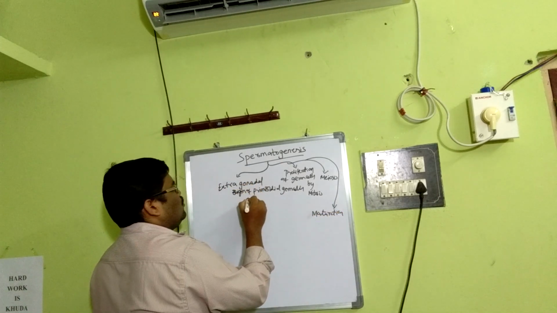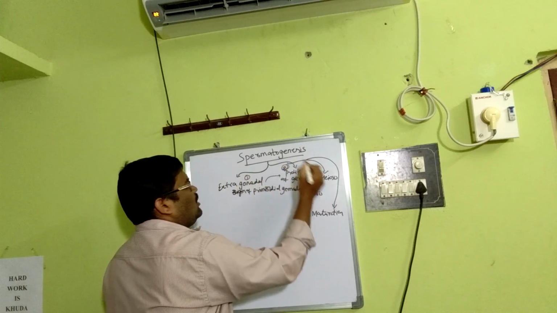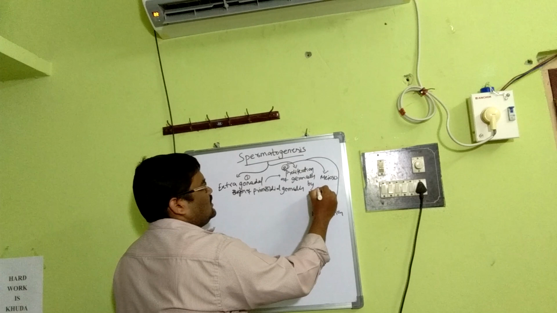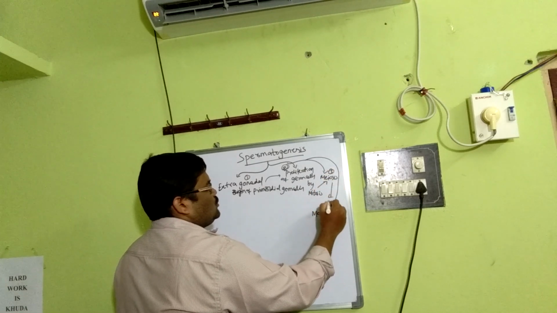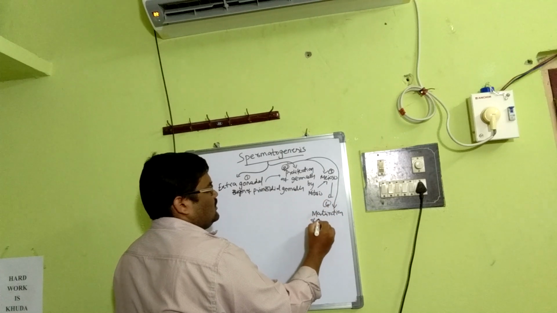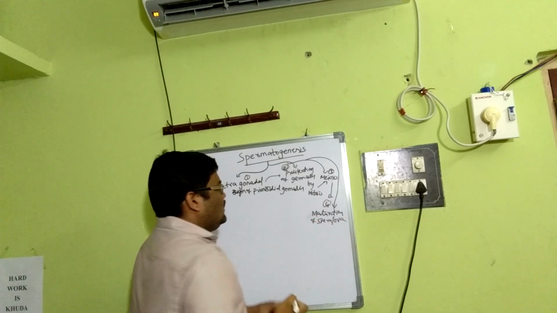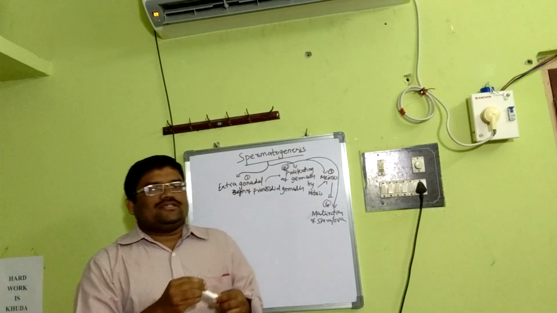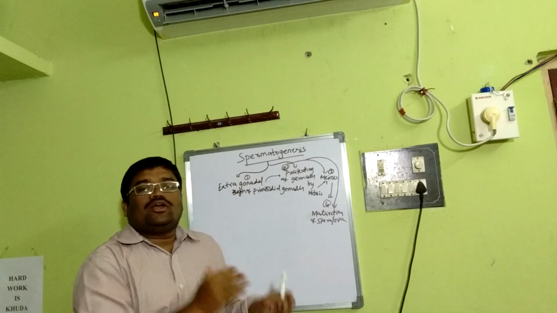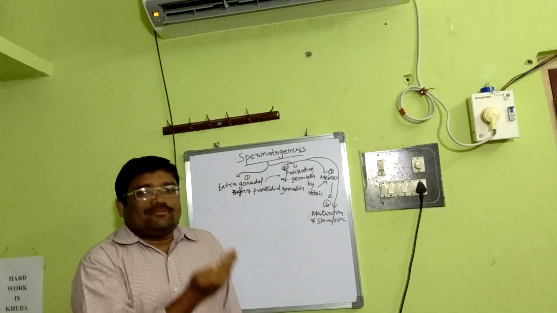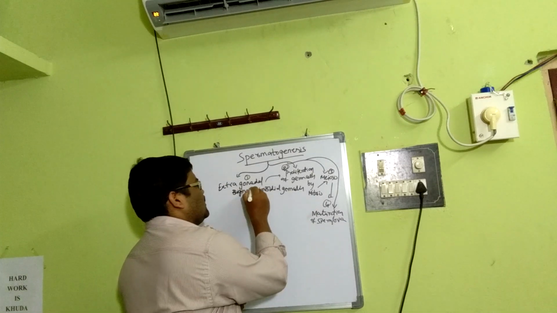Number 1, extragonadal origin of primordial germ cells. Number 2, proliferation of germ cells by mitosis. Number 3, meiosis. Number 4, maturation of sperm or ova. These are the 4 basic principles in both spermatogenesis and oogenesis, what we call the fundamental operating principles in gametogenesis. Here the primordial germ cells are very important.